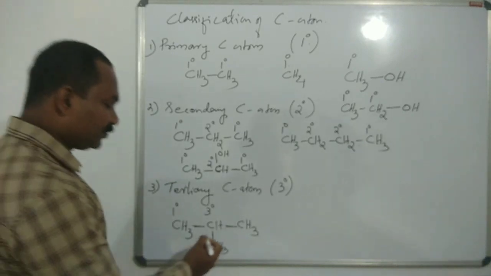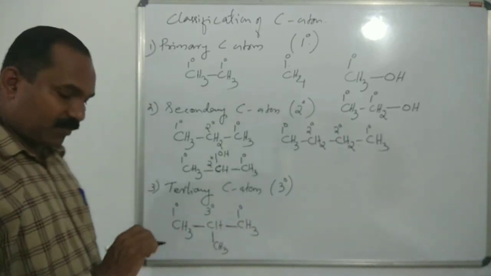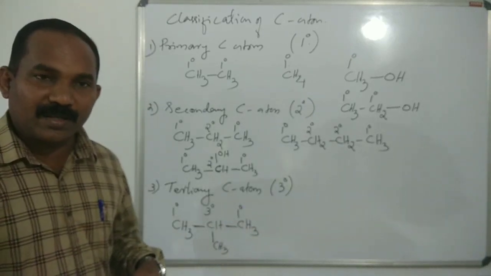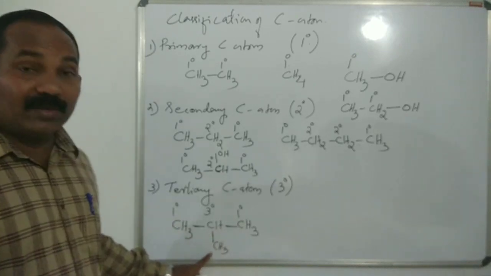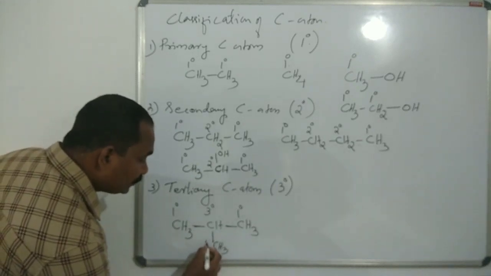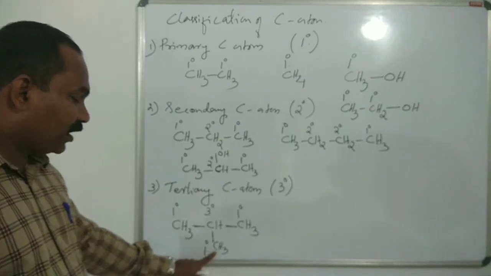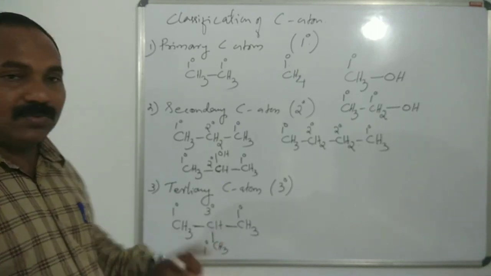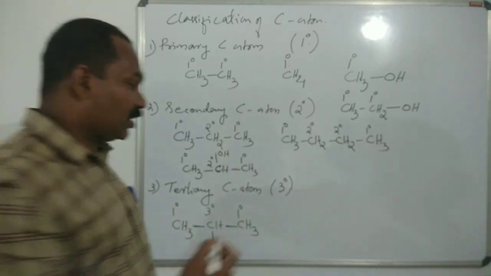And what about the third one? It is primary, because that carbon is bonded to only one carbon atom. And what about the branch one? The branched carbon atom is also primary. The carbon is bonded to only one carbon. And the derivative of this hydrocarbon.